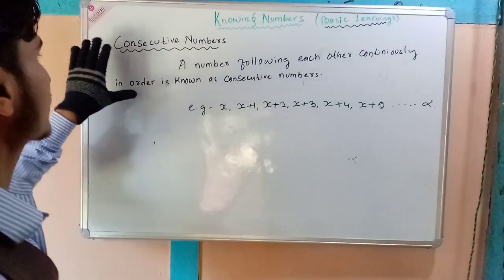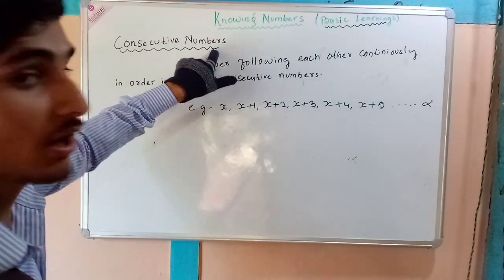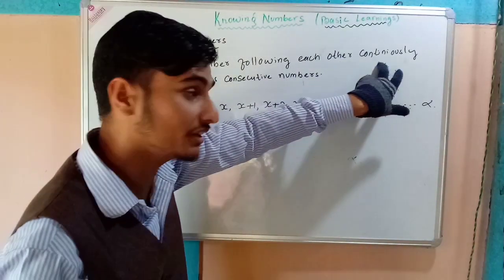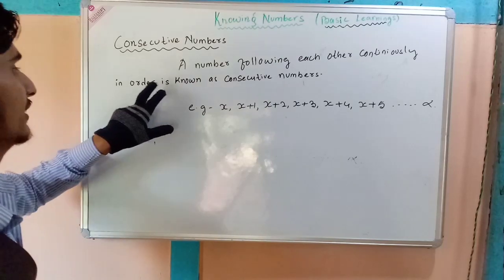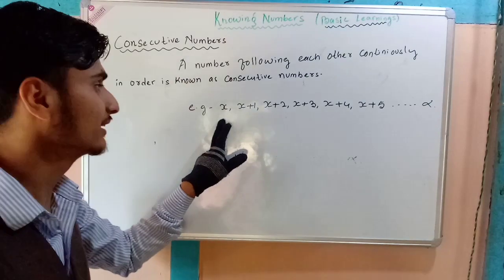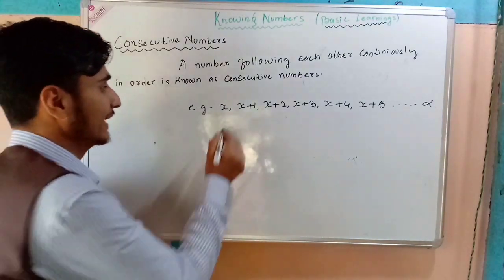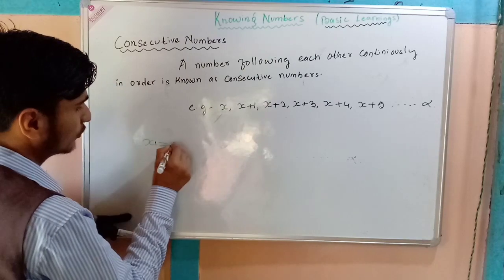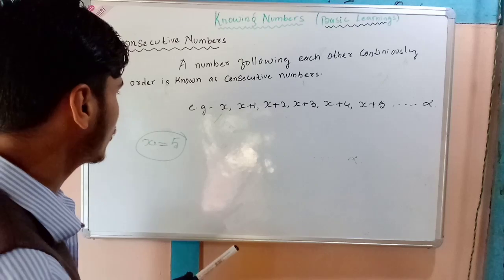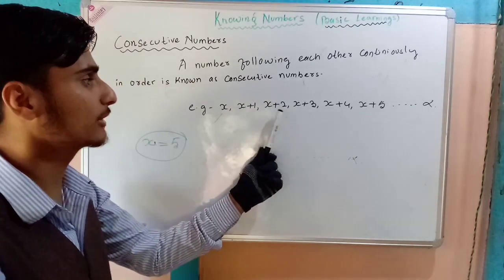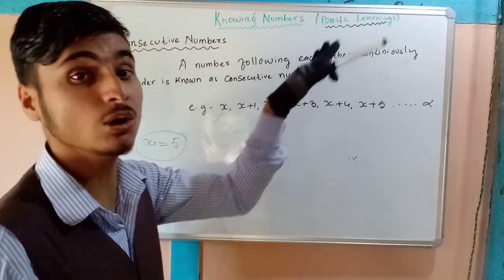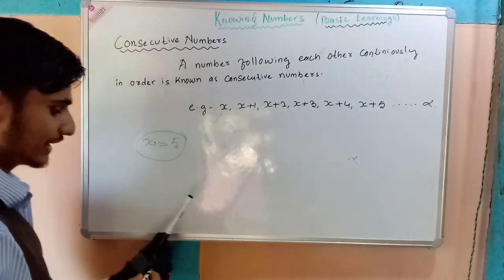So next, let's come to consecutive numbers. What is a consecutive number? Numbers following each other continuously in order are known as consecutive numbers. For example, let's assume x as a number. Let us assume x equals 5. So x plus 1, x plus 2, x plus 3, x plus 4, x plus 5 continue in order. So we call them consecutive numbers.